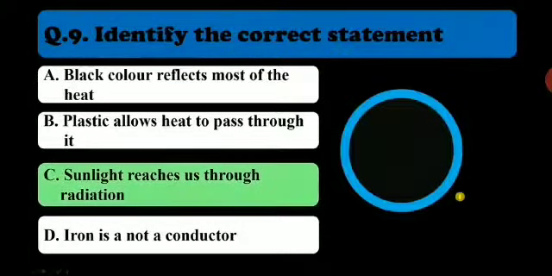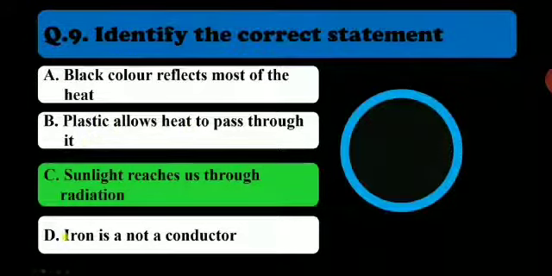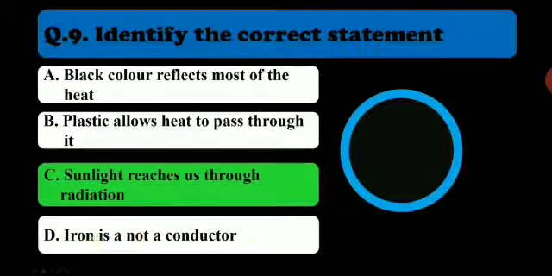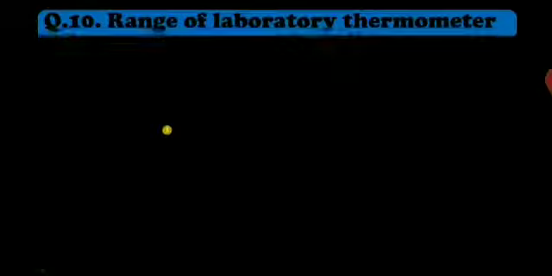Here you can see the right answer. Sunlight reaches us through radiation. This is the correct answer. Black color reflects most of the heat, is it correct? Can you guess? Plastic allows heat to pass through it. Iron is not a conductor. All these statements are incorrect, and the correct statement is: sunlight reaches us through radiation.